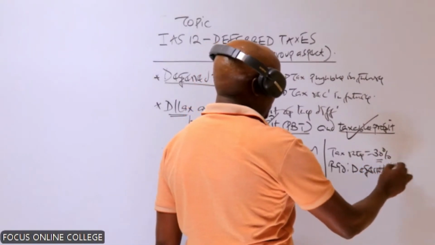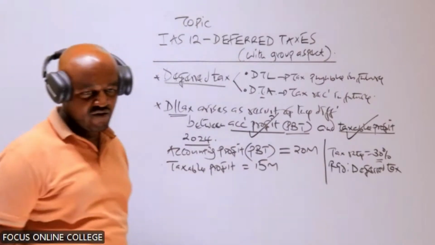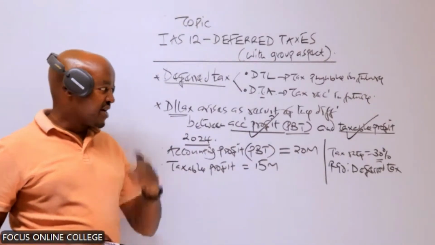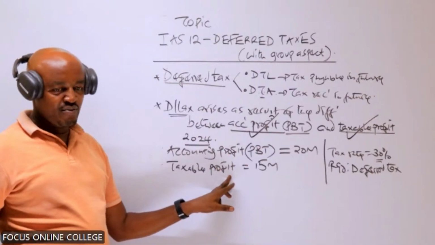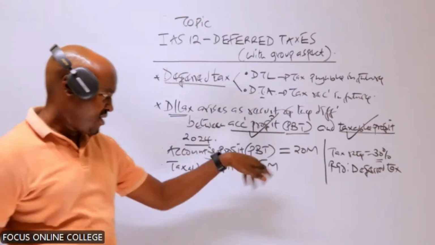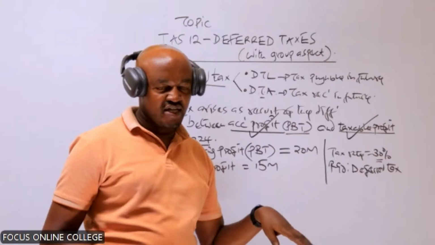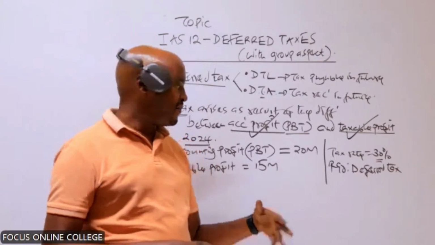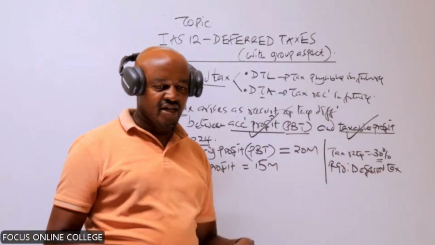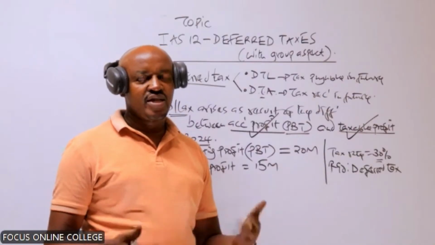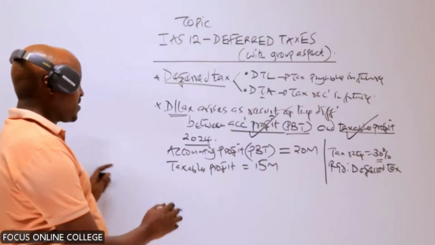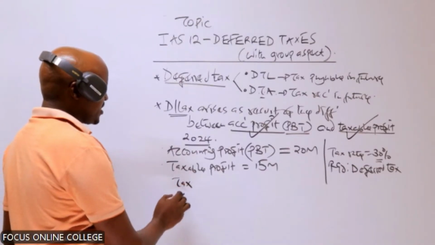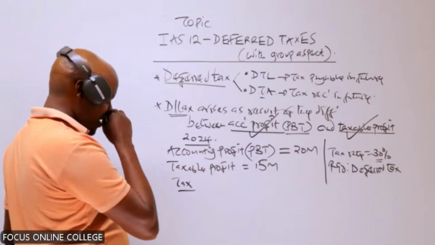First of all, a deferred tax arises as a result of the difference between accounting profit and taxable profit. In our case, you can see these two profits are different. So the first thing we need to do to compute the deferred tax is to compute the tax the company was supposed to pay during this year.